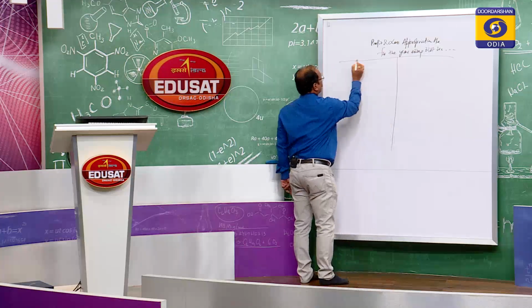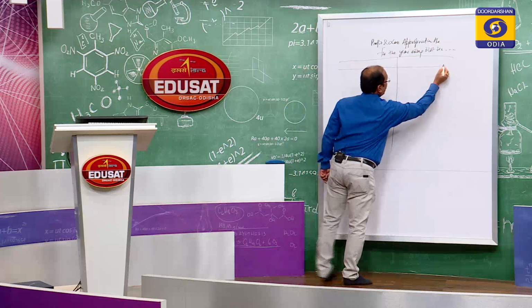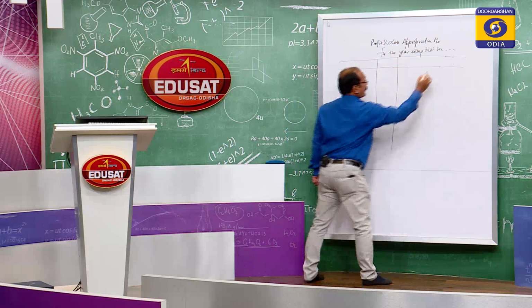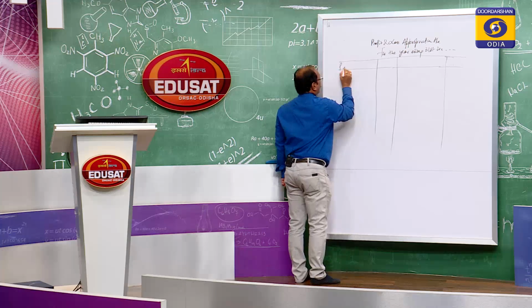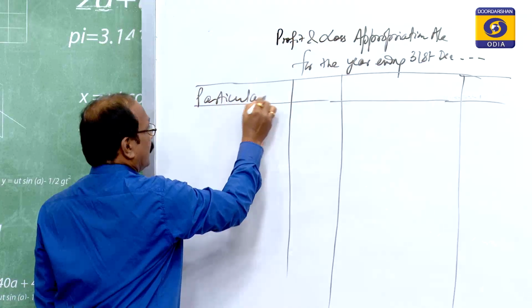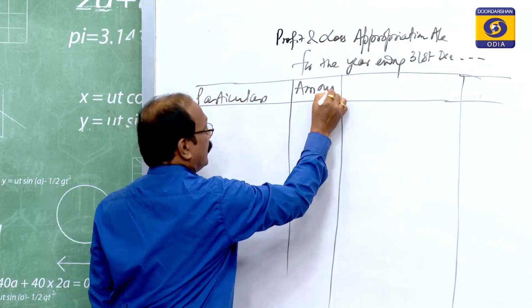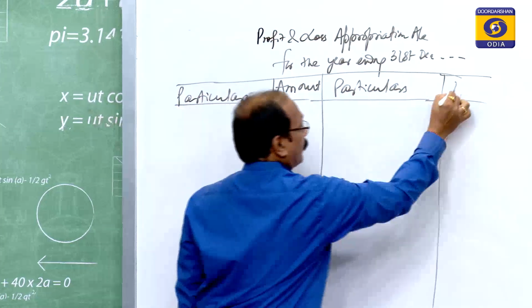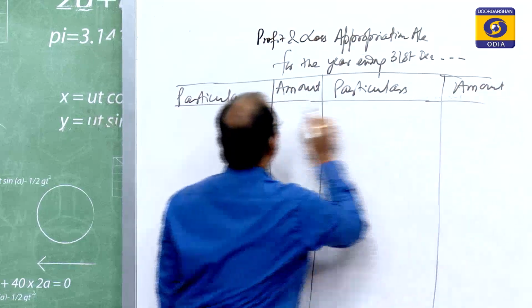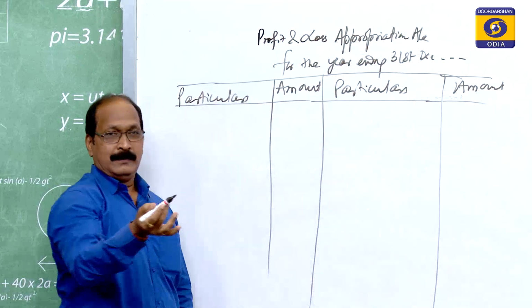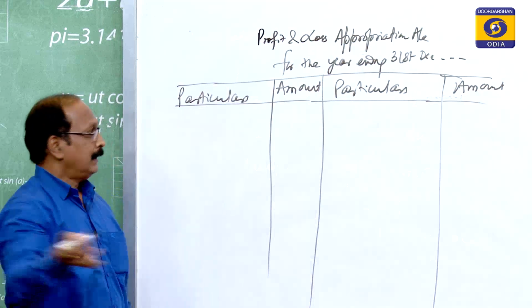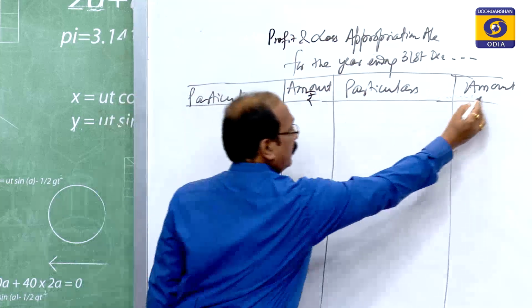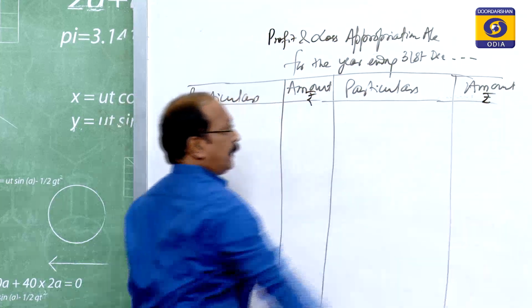Accounting T for P&L Appropriation Account, you have to write P&L A/c. Particulars, amount, particulars, amount. You have to know it. Amount you have to give in the Indian currency. The sign should be given here, Indian currency.